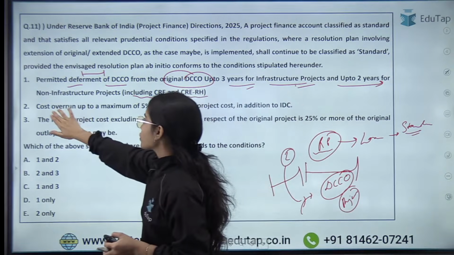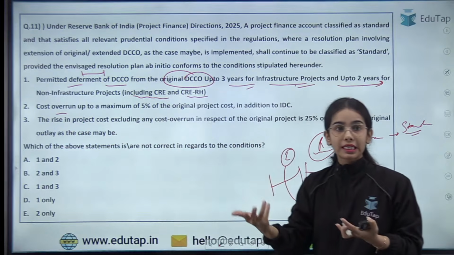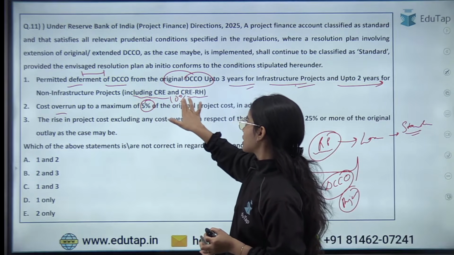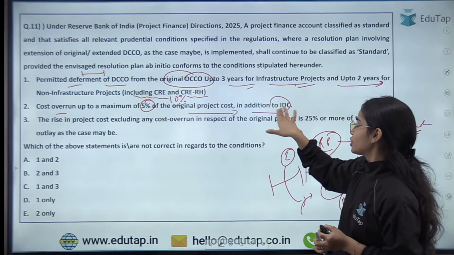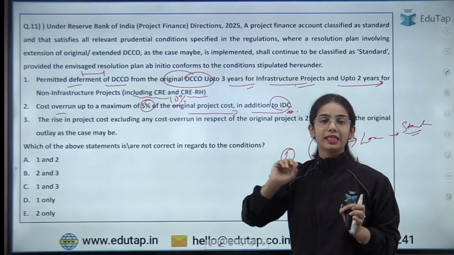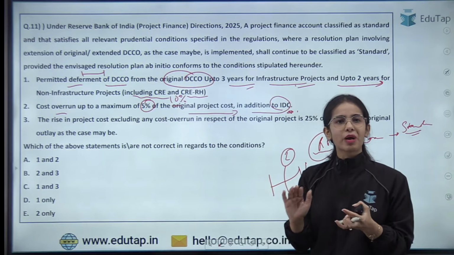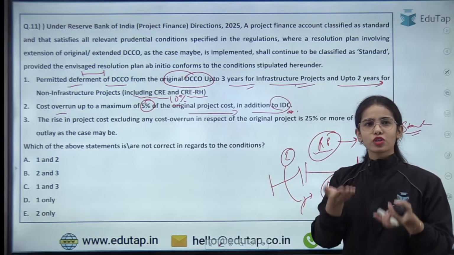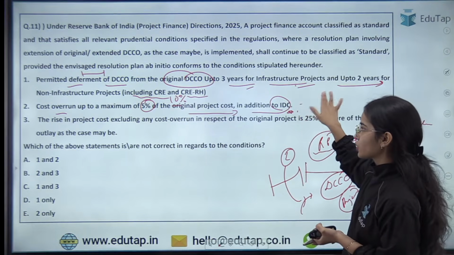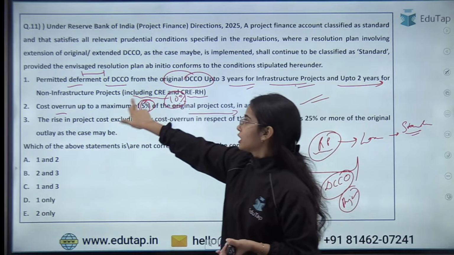Okay. Now cost overrun has happened. The cost is increasing, but it is maximum up to 10% of the original project cost in addition to the IDC. So basically, in the initial plan, the cost was said to be 100 crores or 200 crores. So the cost overrun is maximum up to 10% only. That much increase is possible in the cost. So this is also allowed, not 5%, 10%. 10% is allowed. So this is wrong.